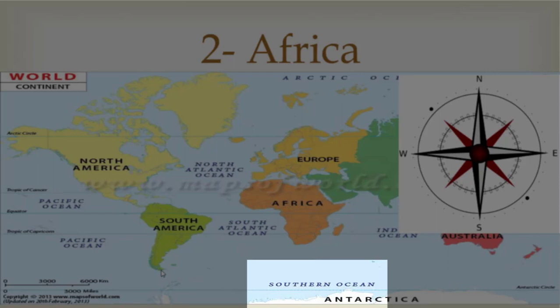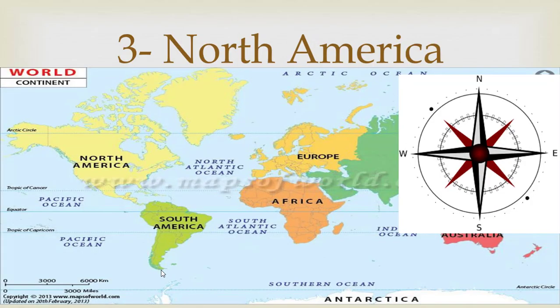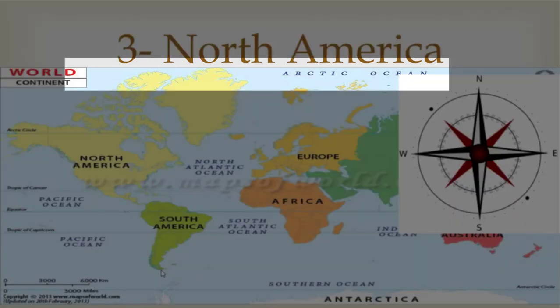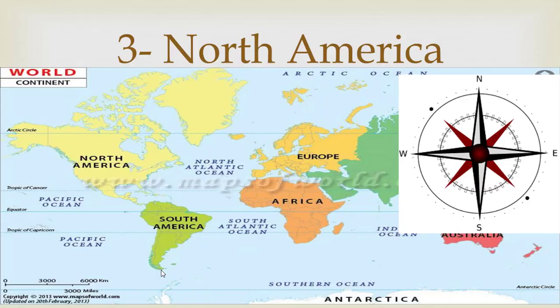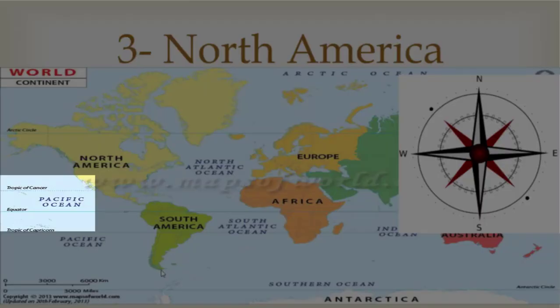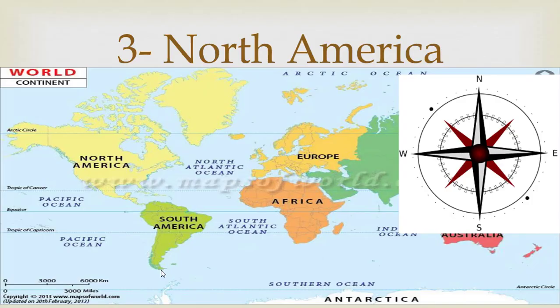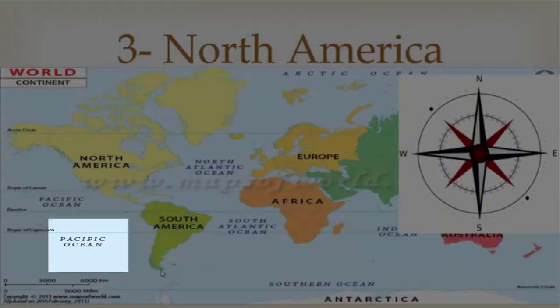Now put the direction on the third largest continent of the world, North America. So what is in the north? Very good. Arctic Ocean. And in the east, Atlantic Ocean. In the west, Pacific Ocean. And in the south, there is also Pacific Ocean and South America.